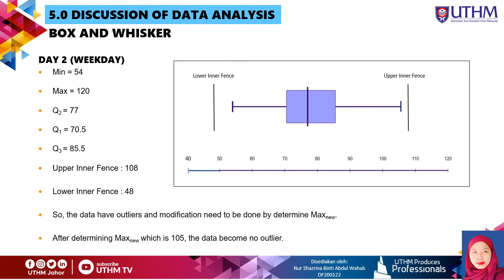For the box and whisker weekday data, which is day 2, the minimum number is 54, the maximum number is 120, the upper inner fence is 108, the lower inner fence is 48. So the data have outliers and a modification needs to be done by determining max new. After determining max new, which is 105, the data have become no outlier.